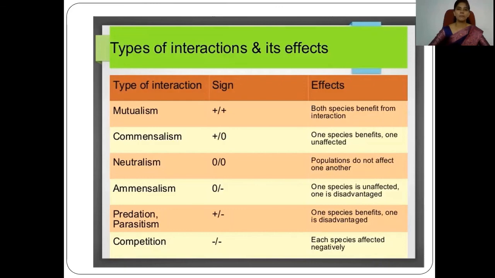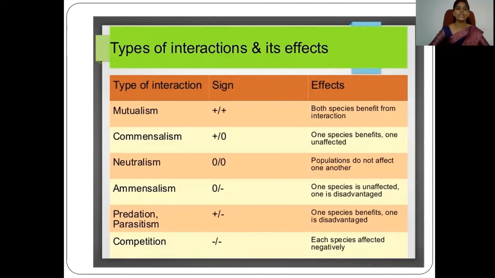In positive interactions there are two types, mutualism and commensalism. Mutualism is indicated by the sign plus plus, meaning both benefit from this type of interaction. Commensalism is indicated as plus and zero, which indicates that one partner gets a benefit and the other remains neutral or unaffected. There is no benefit and no harm to the second partner.